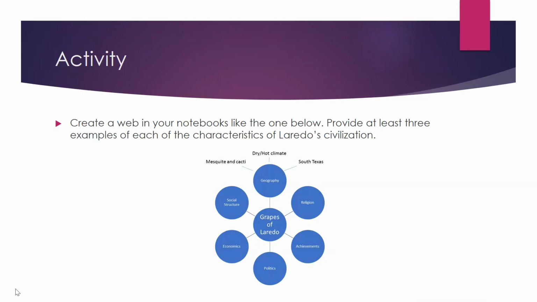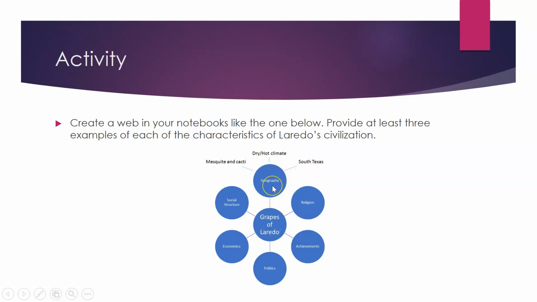The last thing that we are going to do is create a web diagram like the one below. We are going to list Laredo in the middle and then list each of the characteristics of civilization from the GRAPES. Then you are going to provide 3 examples for each of these characteristics as they pertain to Laredo.